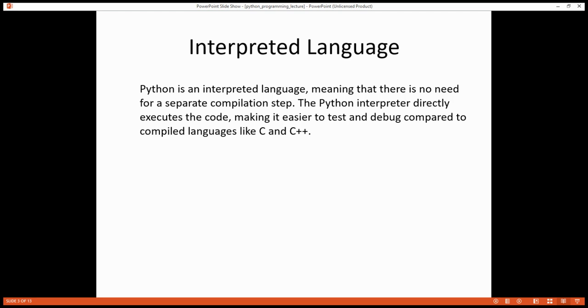Interpreted language. Python is an interpreted language, meaning that there is no need for a separate compilation step. The Python interpreter directly executes the code, making it easier to test and debug compared to compiled languages like C and C++.